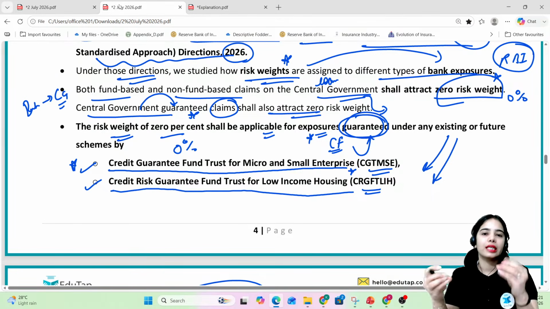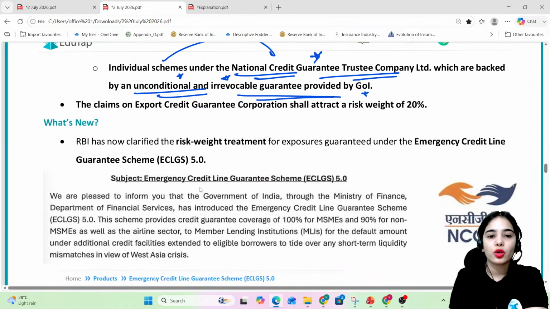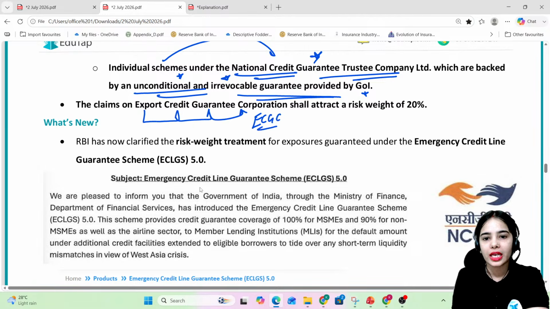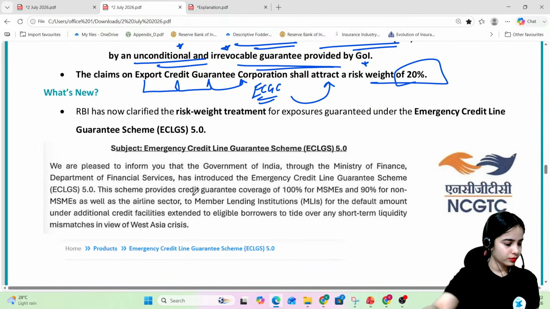Now, the claims on the Export Credit Guarantee Corporation, that is the claims on the ECGC, shall attract a risk weight of 20%. Okay, so this is the idea. Any confusion till now? Clear?